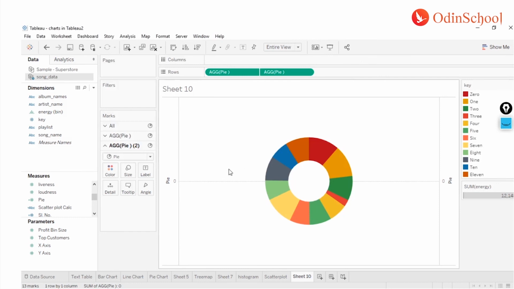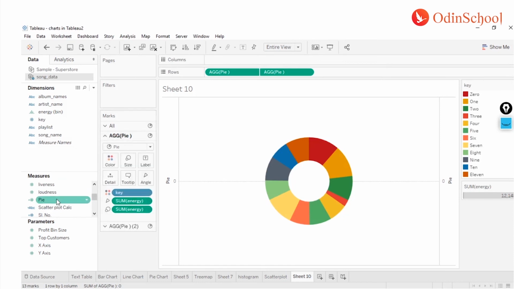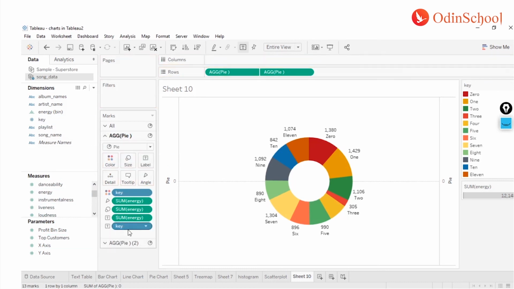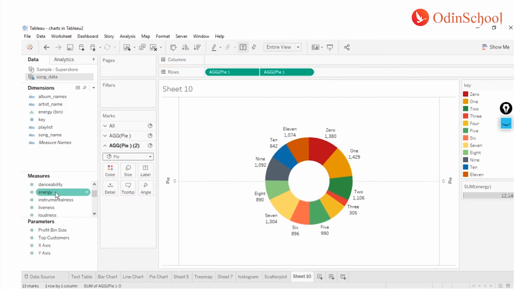The beauty of this one is that, normally, I can have my energy over here as a split, I can have the name of it over here, and to make things more beautiful I can also give you an aggregation of all these values in the center. So that's additional information that you can share with a donut chart, and it also looks a little bit more intuitive.